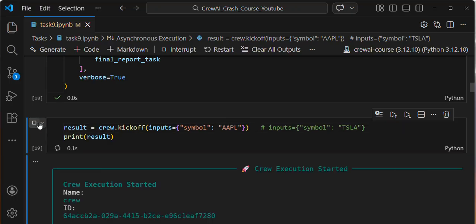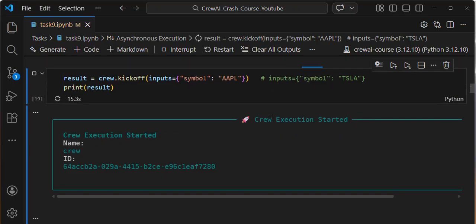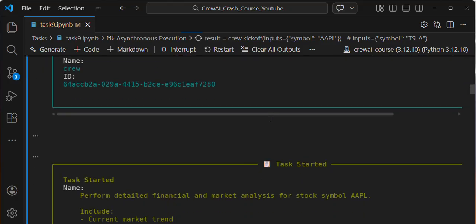If you see, it is executing. If I execute the cell, it will concurrently start working. Task 1, task 2, and task 3 are going to execute at the same time. We will break down the results step by step, creating the output step by step, so you can easily understand.